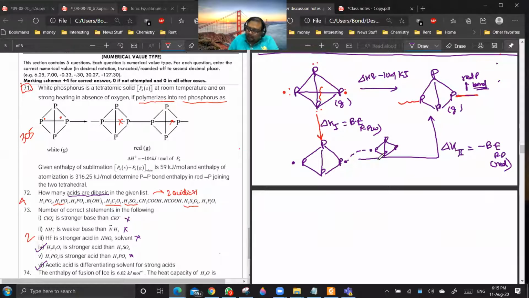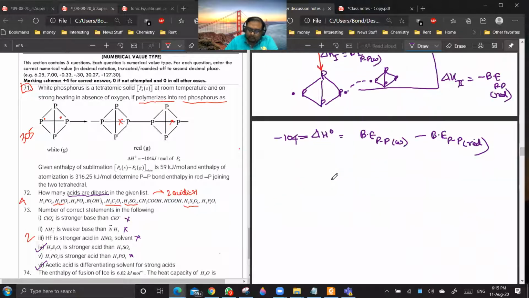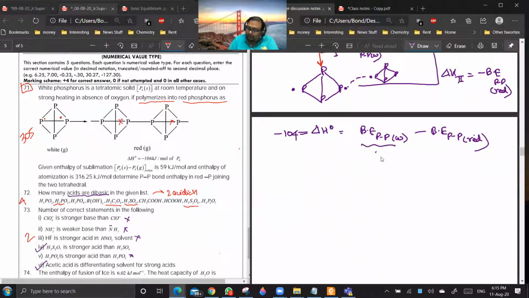So delta H naught is equal to the bond energy of white phosphorus minus the bond energy of red phosphorus, and that is given to be minus 104. Now I need to find this first, then only I can find this value. Are you getting my point?